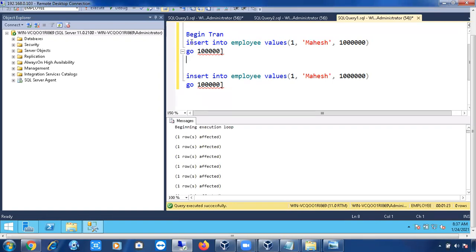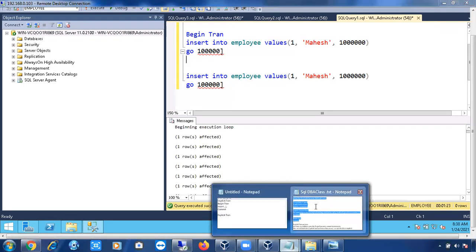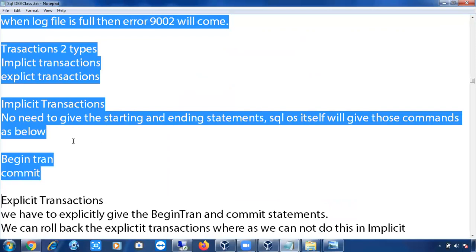And again, if you don't want to commit the transaction, you can simply give begin tran, and commit will not be given by the SQL Server database engine. So implicit transactions are committed transactions, whereas explicit transactions are uncommitted transactions. Right? Fine. What is meant by an uncommitted transaction?